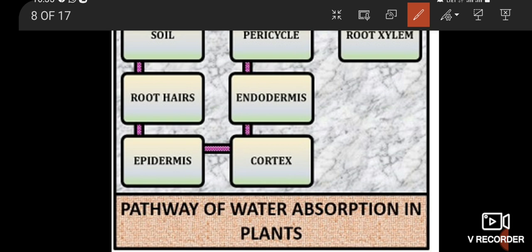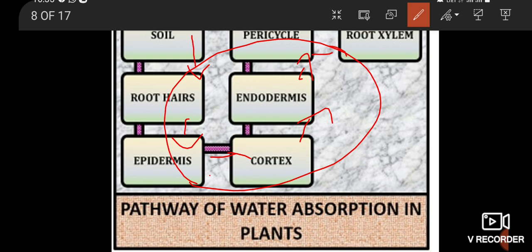What is the first step from the soil? From the soil, water goes to the root hair. The first steps are the root hair, epidermis and cortex. Then the endodermis and pericycle. Then the root xylem. This is the pathway of absorption in plants, of water and nutrients absorbed inside the plant.